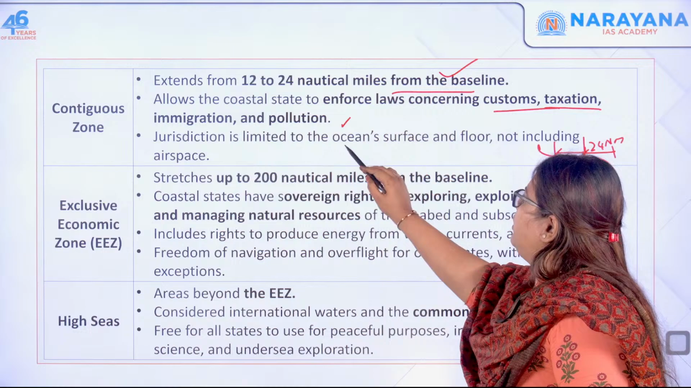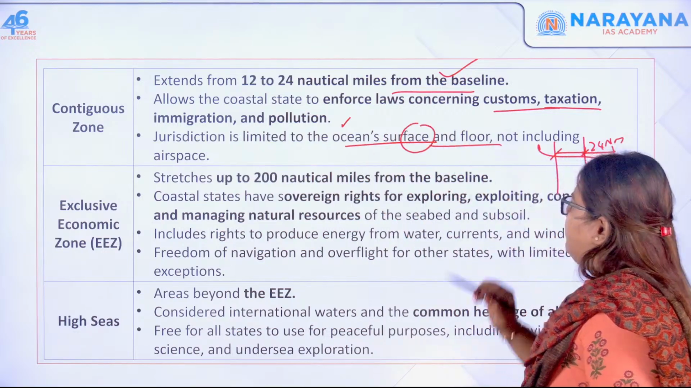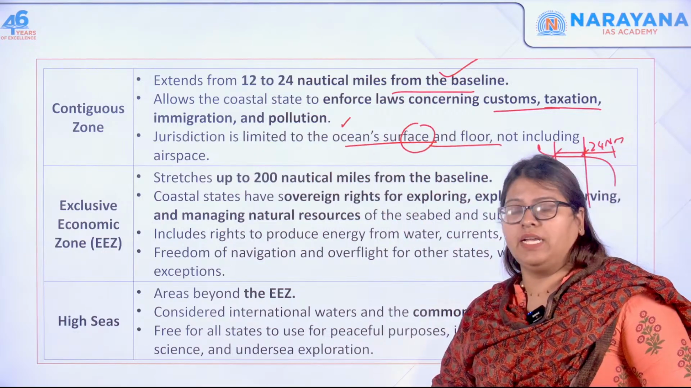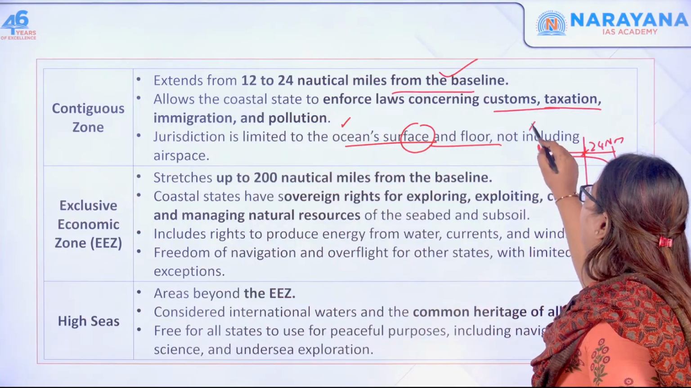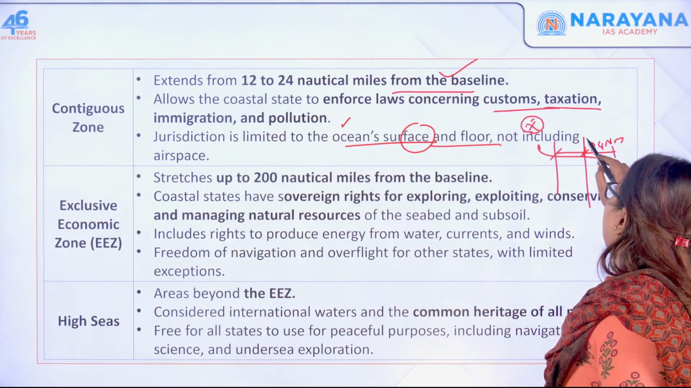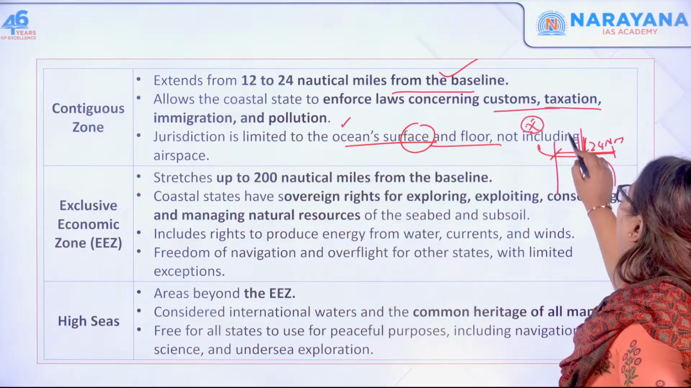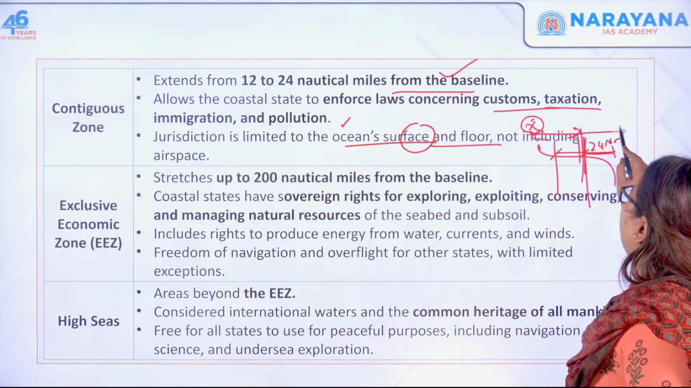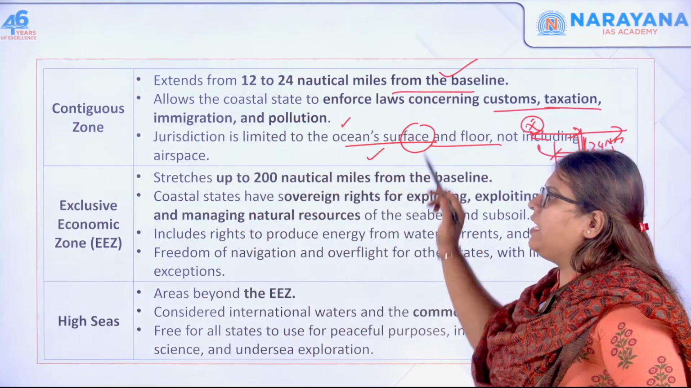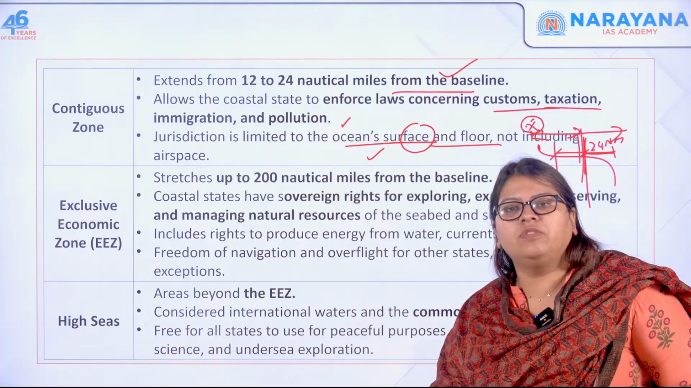The jurisdiction is limited to the ocean surface and the floor, and this does not include airspace. Very, very important, it does not include airspace. So only till the territorial waters you can talk about the airspace. Beyond this you cannot talk about the airspace. Next one is the exclusive economic zone.